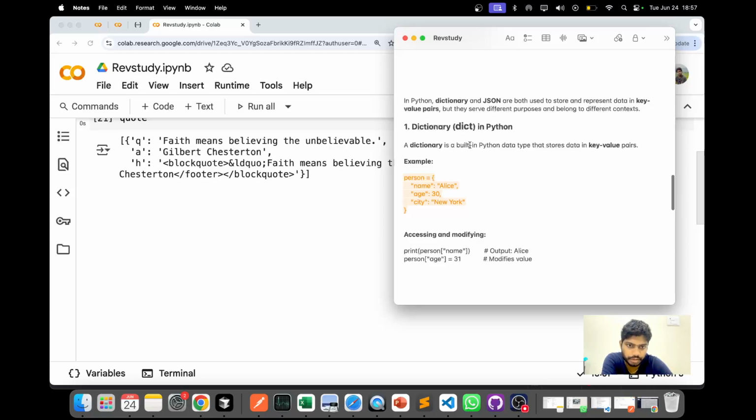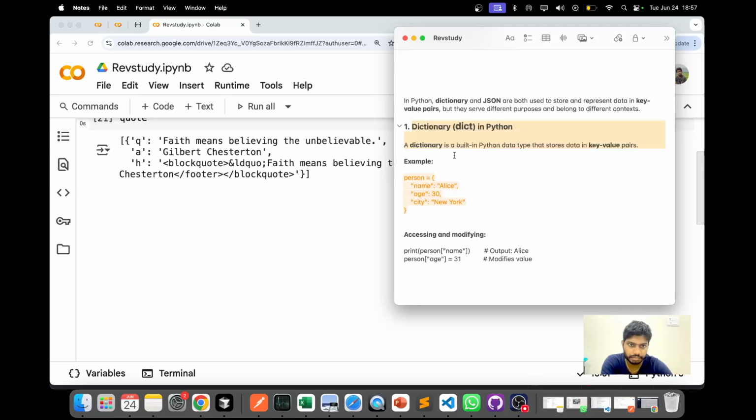In Python, both dictionary and JSON are key value pairs, meaning they have a key and a value. Here you have name Alice, age 30, city New York. This is a typical key value pair setup, but they serve different purposes and belong to different contexts. A dictionary in Python is a built-in Python data type.